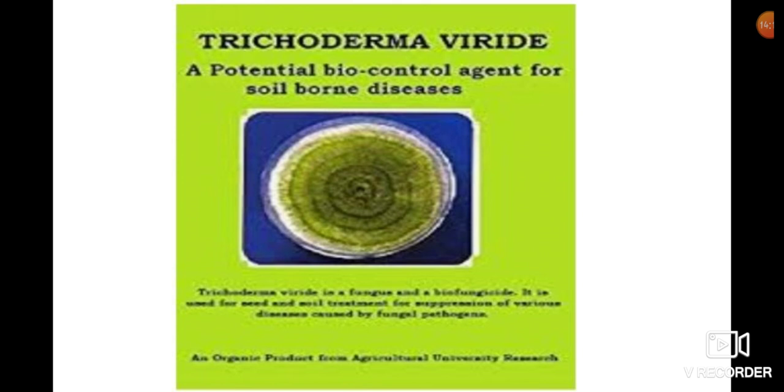Trichoderma viride, which is used as a fungicide, a potential biocontrol agent for soil-borne diseases.